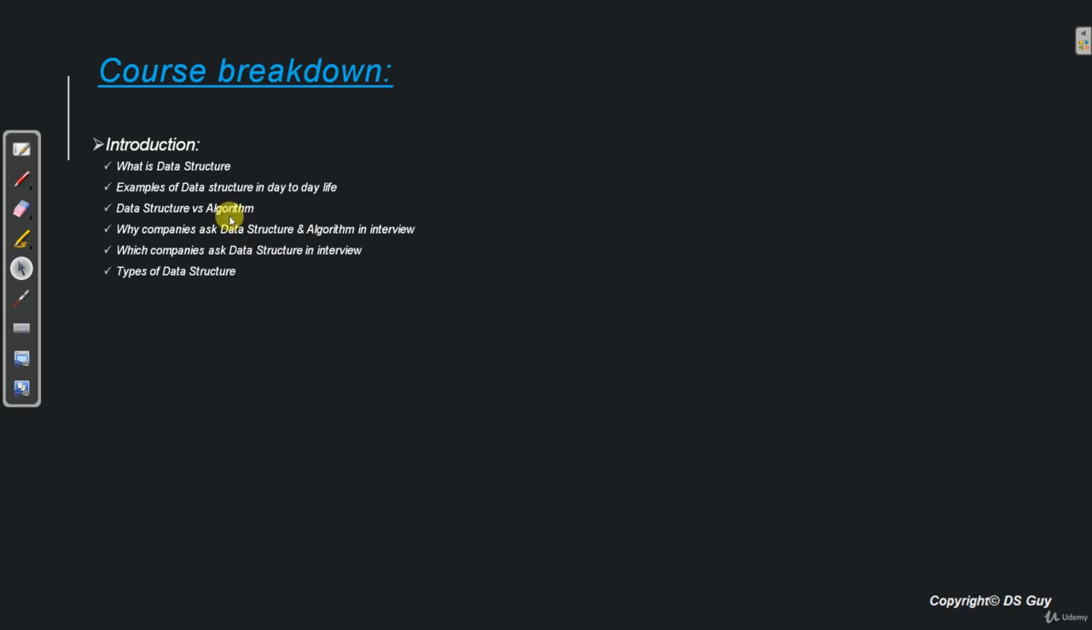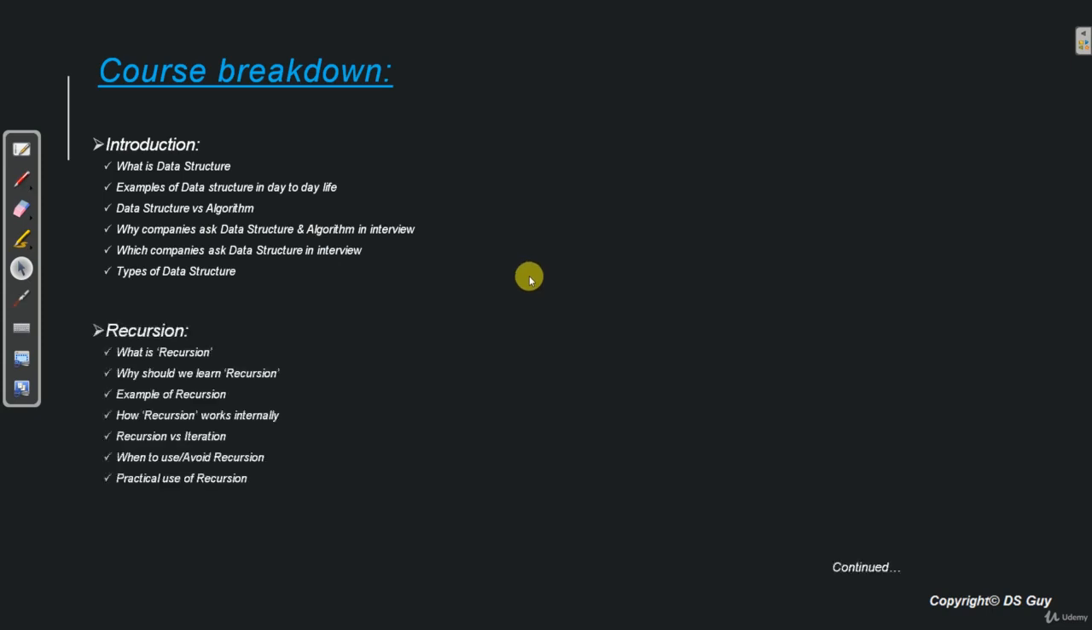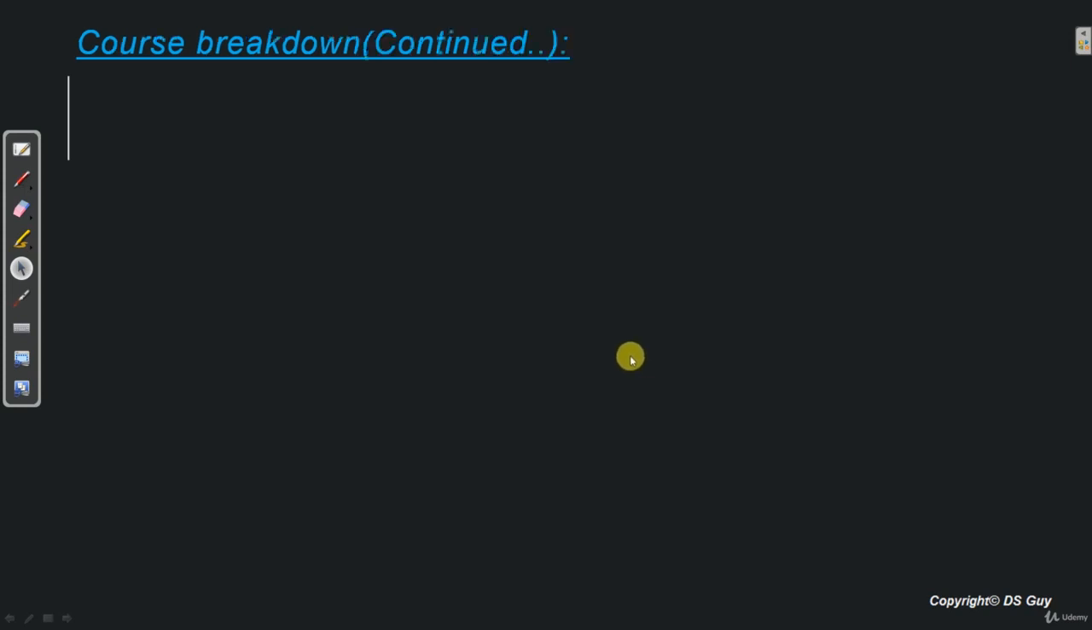So in the introduction section, we will first understand what data structures are, some examples of data structures in day-to-day life, the difference between data structures and algorithm, why companies ask data structures, which companies ask data structures, and finally, what are the types of data structures. Then we get introduced to recursion. We see what is recursion and why we need it. Then we see how recursion works internally in the system, the difference between recursion and iteration, and when to use recursion and when to avoid it.